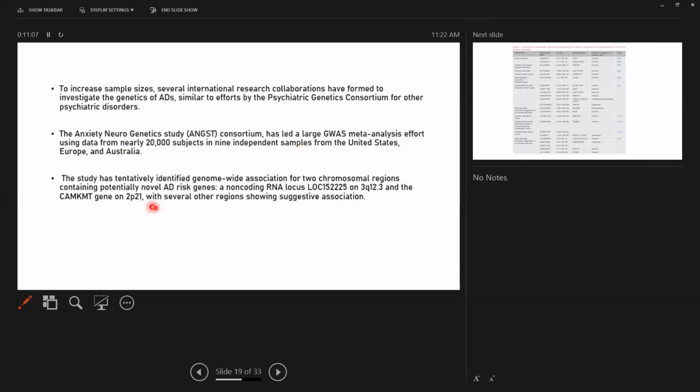The study has tentatively identified genome-wide association for 2 chromosomal regions containing potential novel anxiety disorder risk genes: a non-coding RNA locus, that is LOC152225 on 3q12.3, and the CAMKMT gene on 2p21.